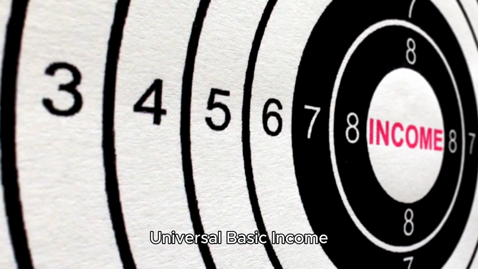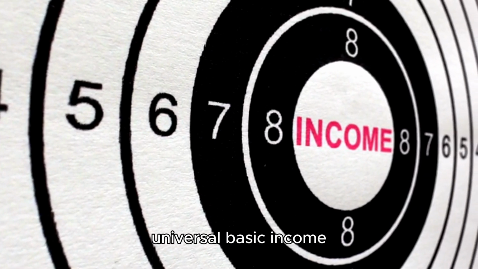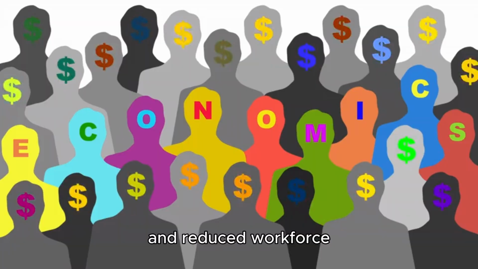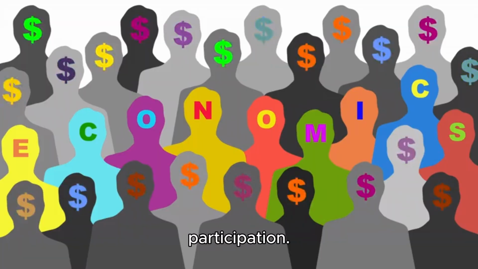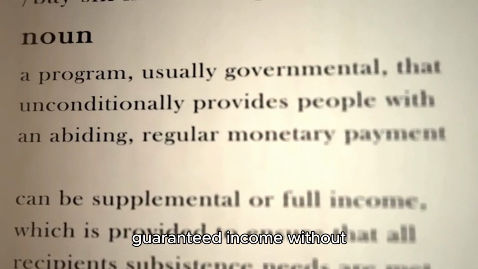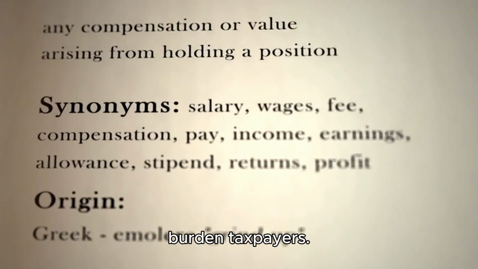Universal basic income: the push for universal basic income could lead to increased government dependency and reduced workforce participation. Example: critics argue that providing a guaranteed income without work requirements could discourage employment and burden taxpayers.